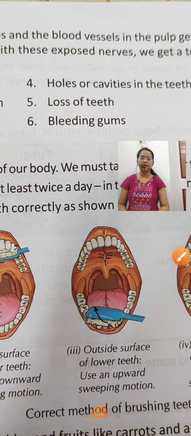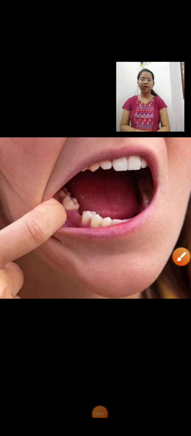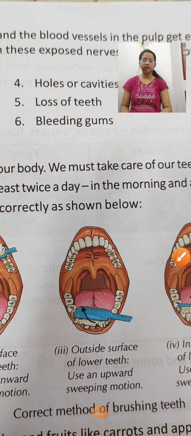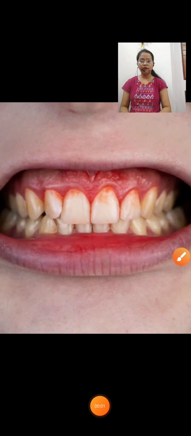Number 5, loss of teeth. When our teeth become full of cavities, then where do we go? Yes, we go to the dentist. And at the end, the dentist removes our teeth, and we lose our teeth. Yes or no? Yes. Number 6 is bleeding gums. Look at this picture, children. Because of tooth decay, our gums also start bleeding.